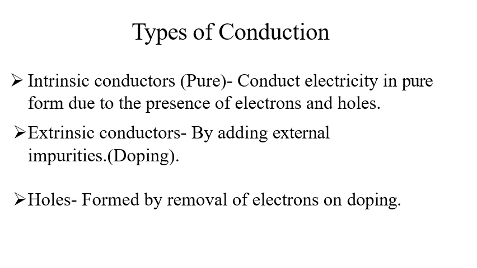Types of conduction we have already seen in the previous slide. First is the intrinsic conductor, which conducts electricity in the pure form due to the presence of electrons and holes. Next is the extrinsic conductor, by adding external impurities. So if a polymer has the inherent property of conducting electricity, it is called an intrinsic conductor. If we have to add a dopant to conduct electricity, it is called an extrinsic conductor.